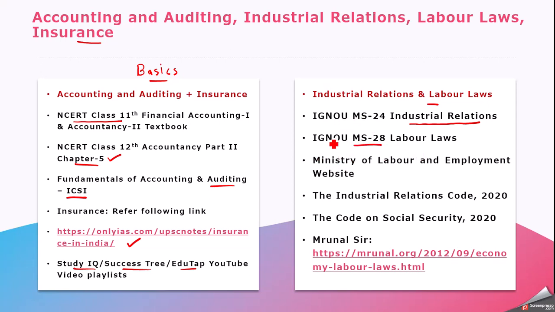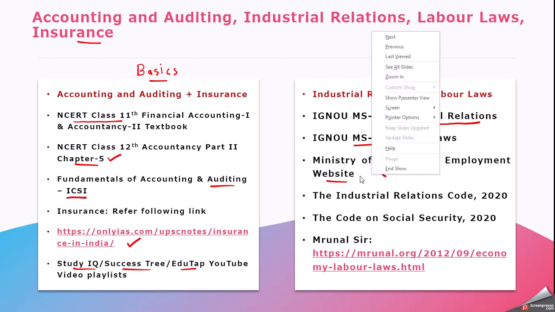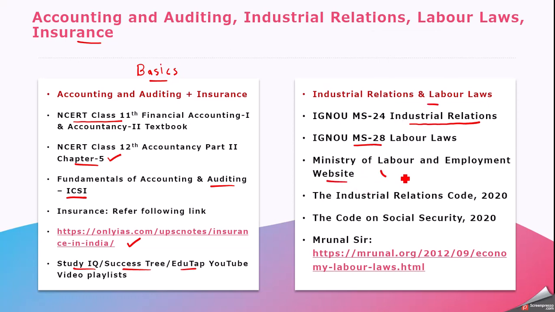After going through these IGNOU booklets, you can refer to the Ministry of Labour and Employment website. This is very much necessary, because all the current updates will be seen on this website. Apart from that, you may be aware the Government of India in 2020 came up with these codes. So don't forget to read these codes, the Industrial Relations Code and the Code on Social Security.